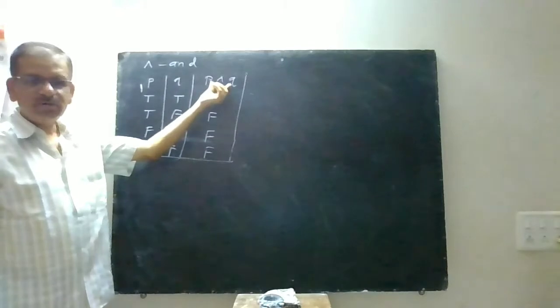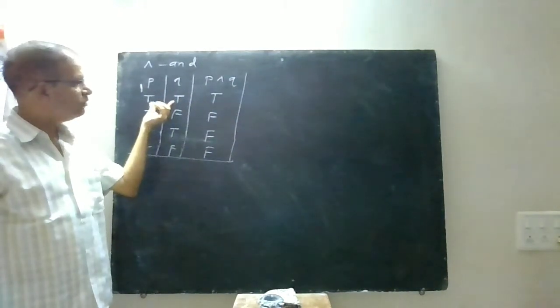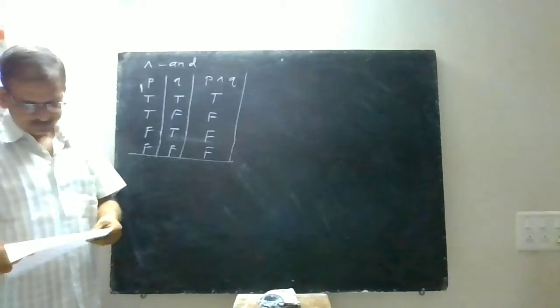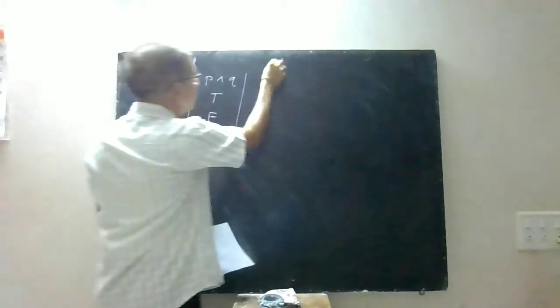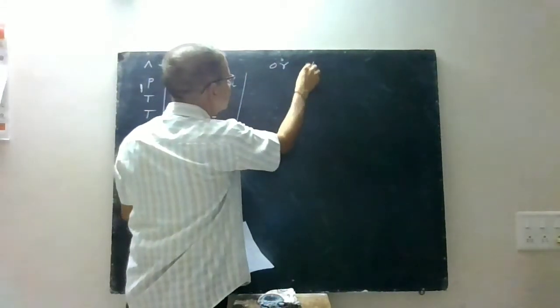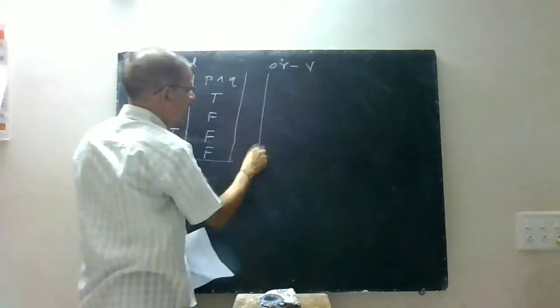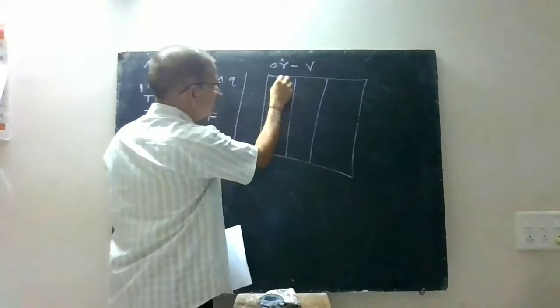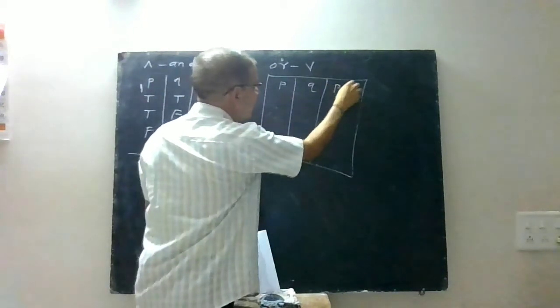And for AND, the truth value is T only when both statements are true. Now secondly, OR, that is the symbol for this one. We will draw the same truth table. The first column is P, the second column is Q, and then P or Q.